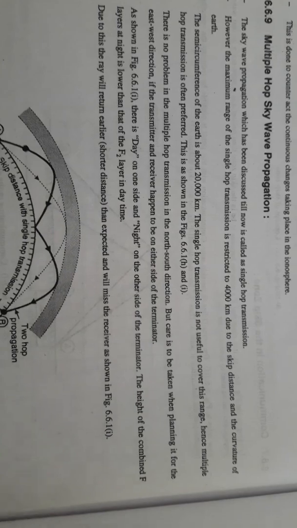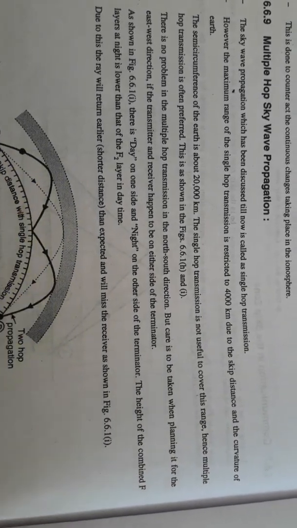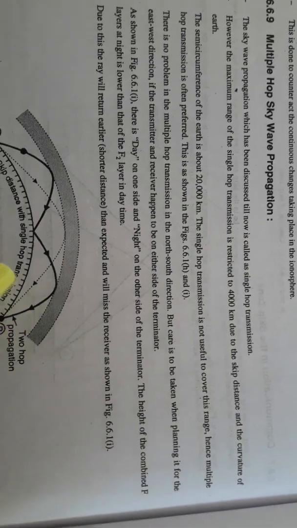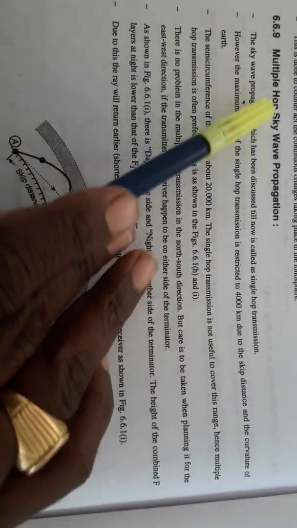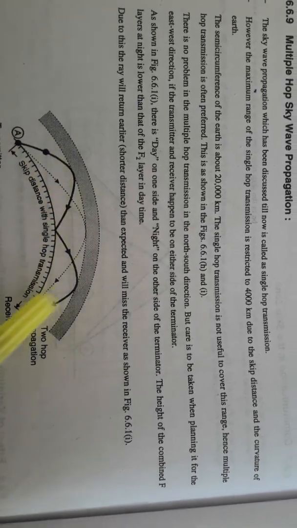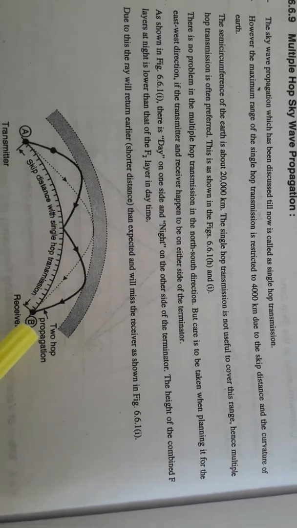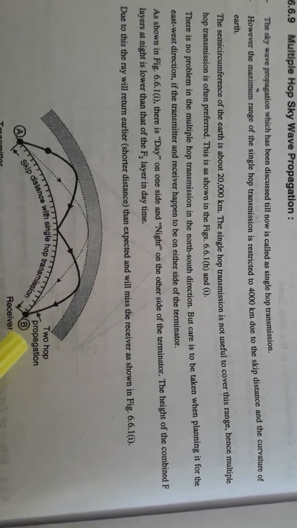So what we have to do, if we want to increase the range of communication, is go for multiple hop skywave propagation. In this, more than one hop is used for the signal to reach the desired destination.